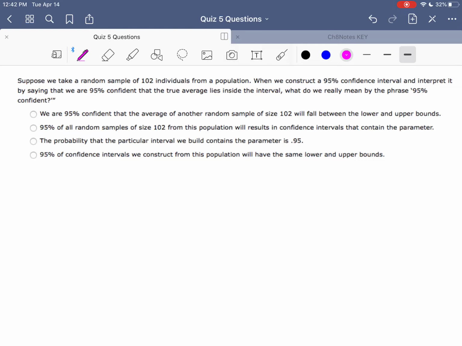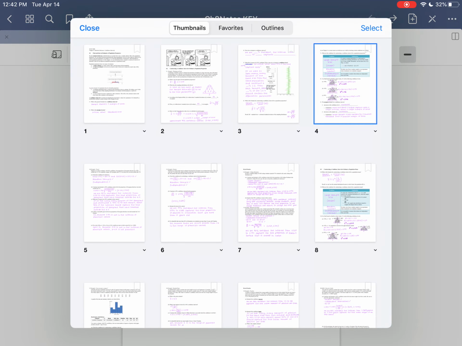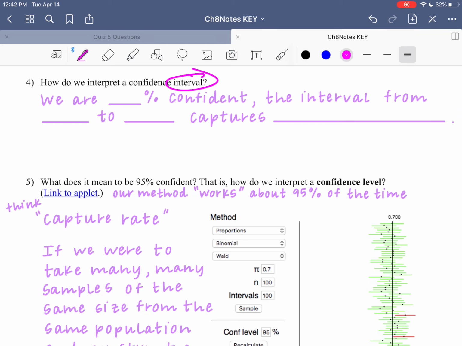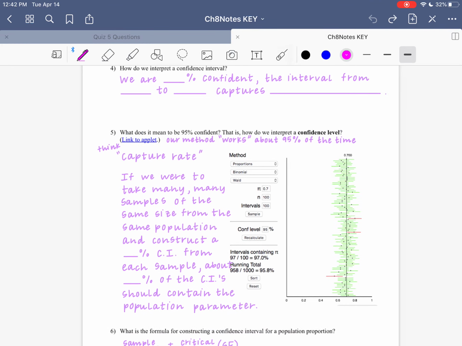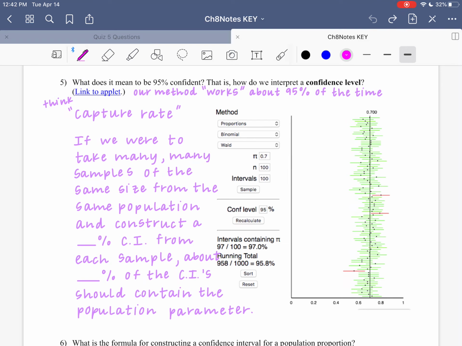And this question is asking for us to interpret the level. So let's flip back. This was at the very beginning of chapter 8. What does it mean to interpret the level? Right after we interpreted the interval, we interpreted the level. So the level is all about the method that we're doing.